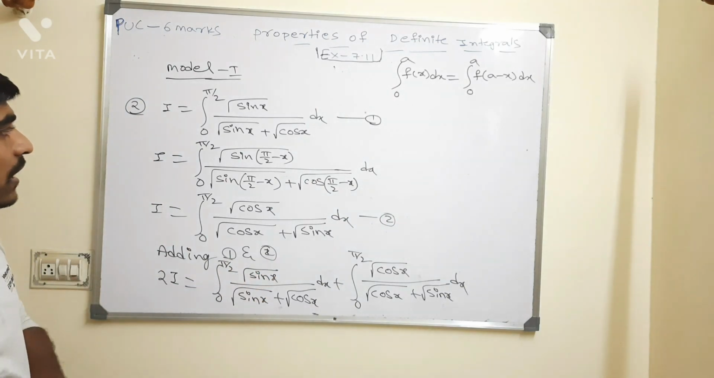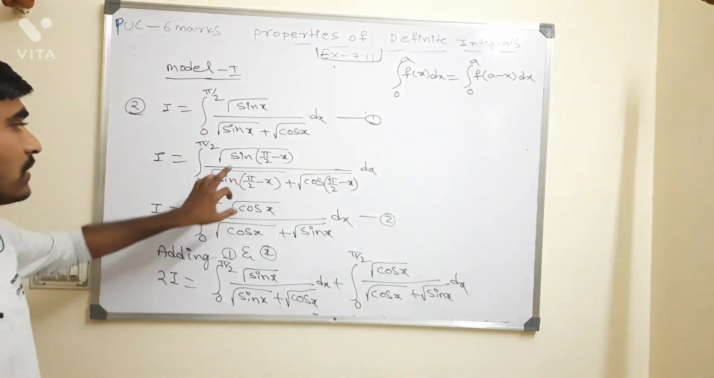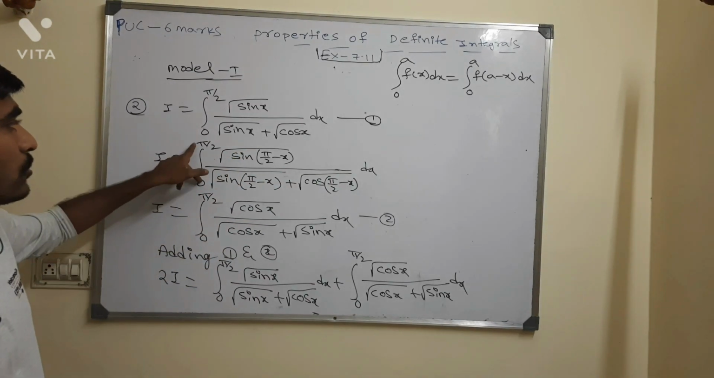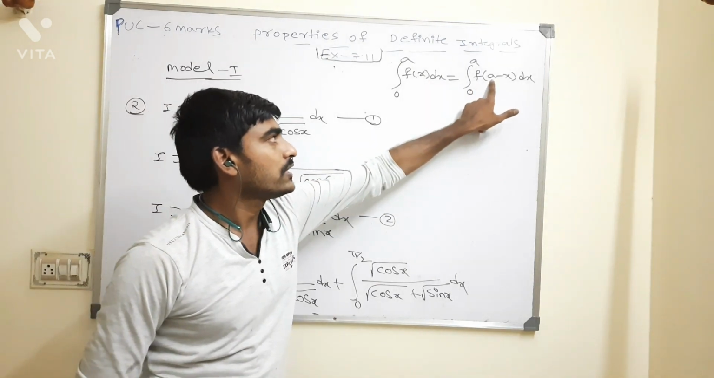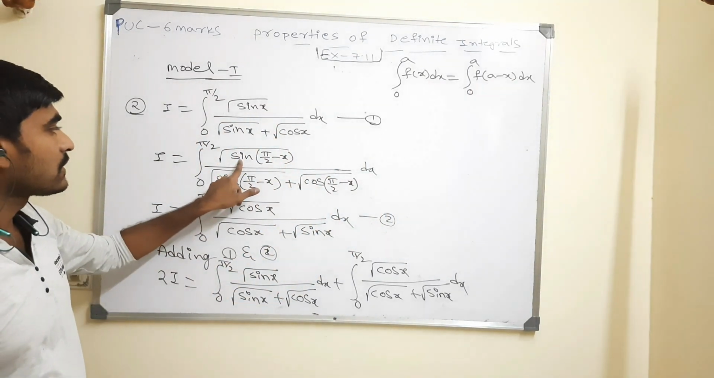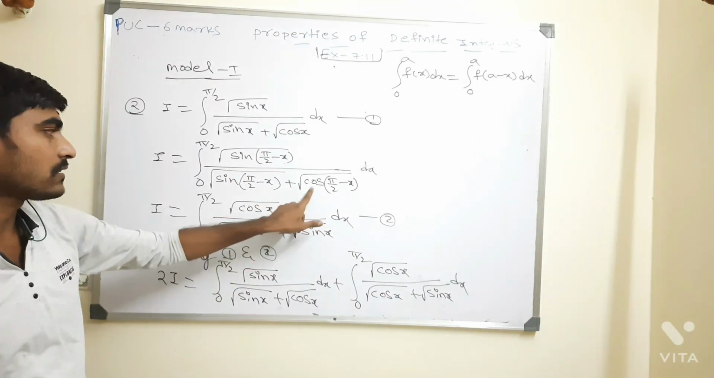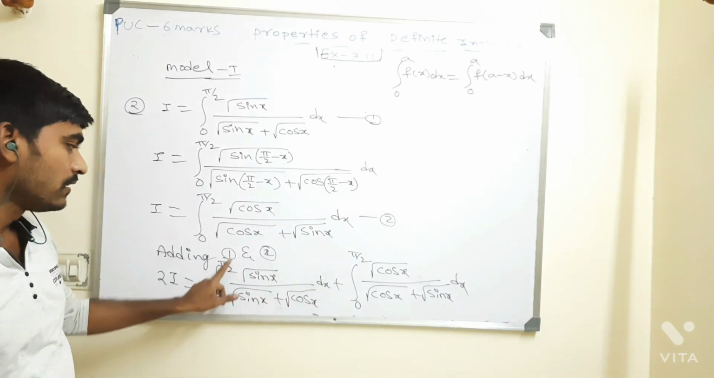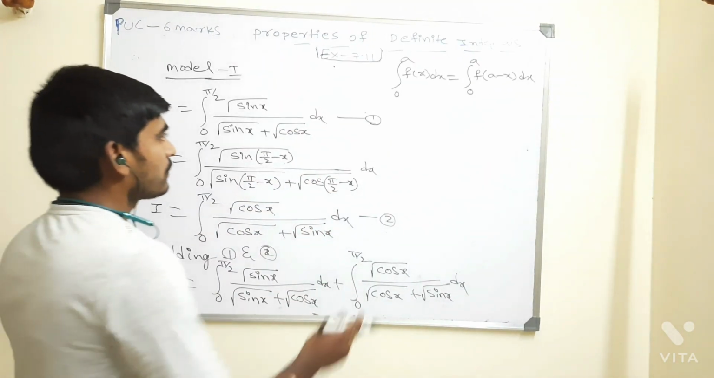So first, taking the question, consider equation number 1, again applying the 0 to a property. This is 0 to a, so in place of x, you need to write just a minus x. I have written that. Then sin 90 minus x is cos x, and cos 90 minus x is sin x. Then adding 1 and 2, if you add, it is going to become like that.